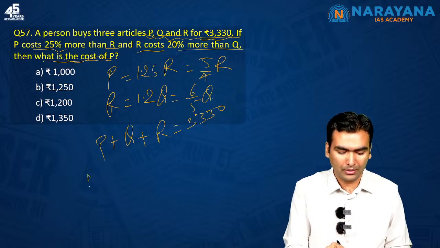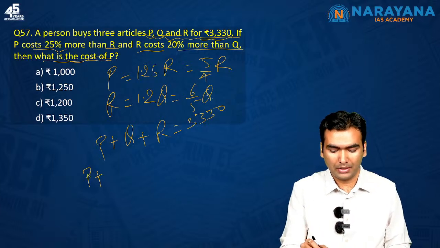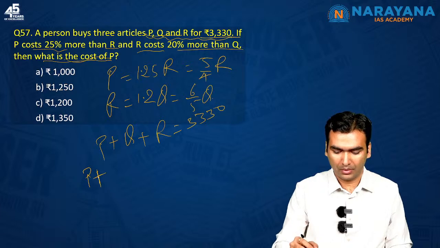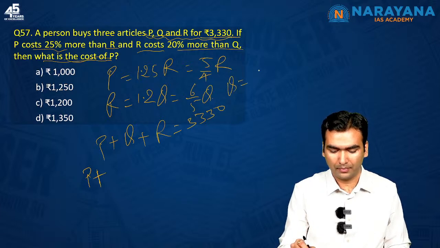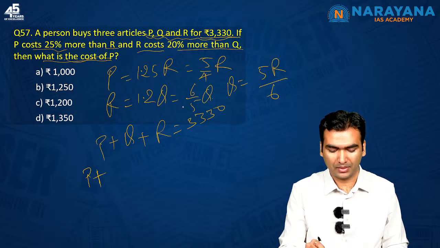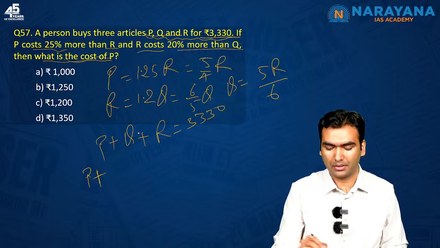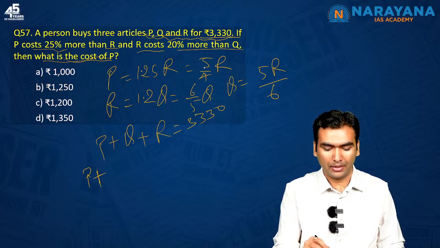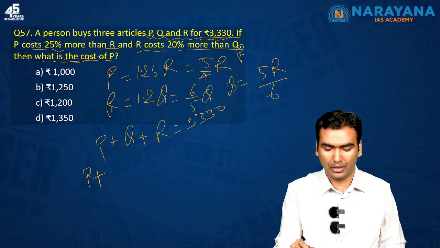So let's do that. P plus, replace Q. I have got Q in terms of R. So Q is equal to 5R by 6. Simply take 5 here, 6 in the denominator. Again, you have to replace R in terms of P also. So here R is equal to 4P by 5.